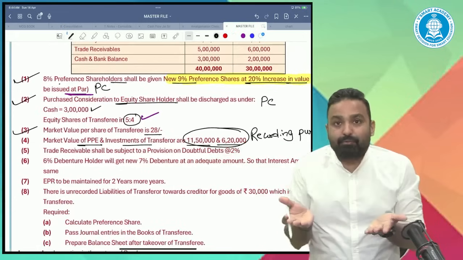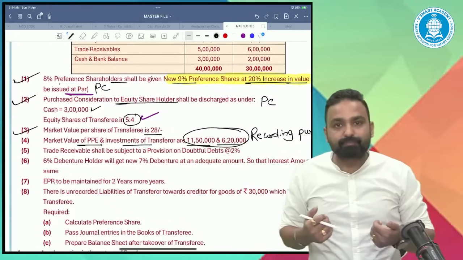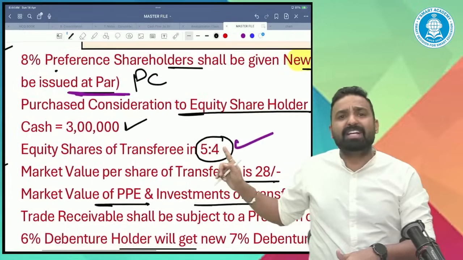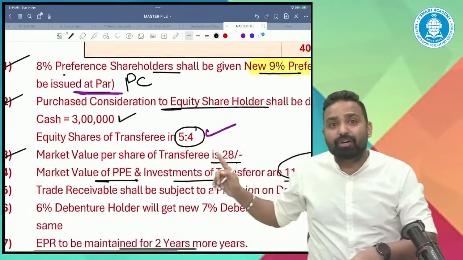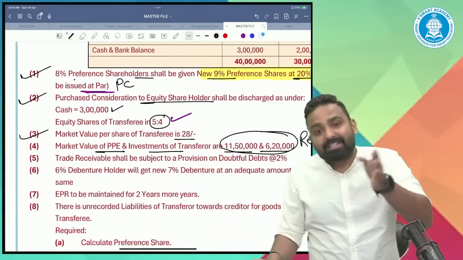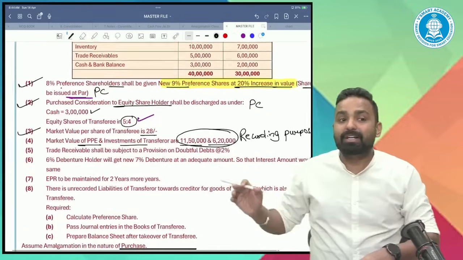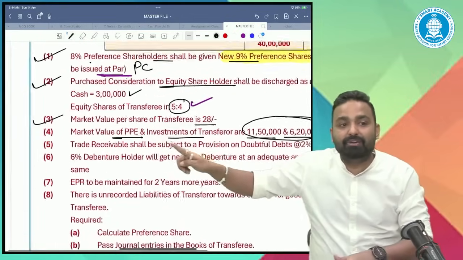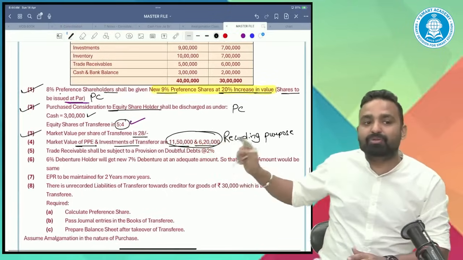So it depends on what information they are giving to us. Right now they have given the exchange ratio. If they are not giving the exchange ratio, we can use the net asset method. And under the net asset method, we'll take PP and investment at these values.